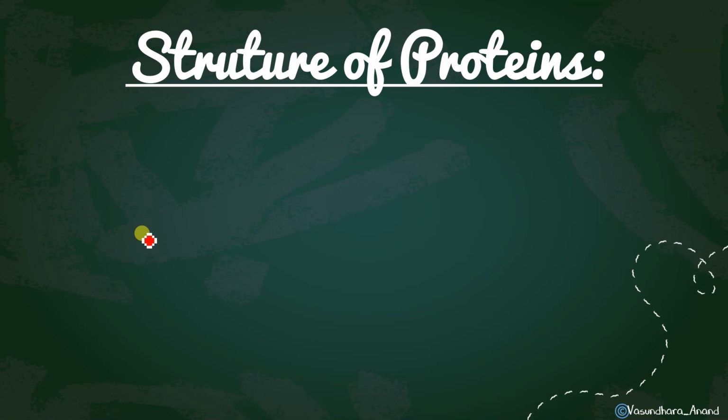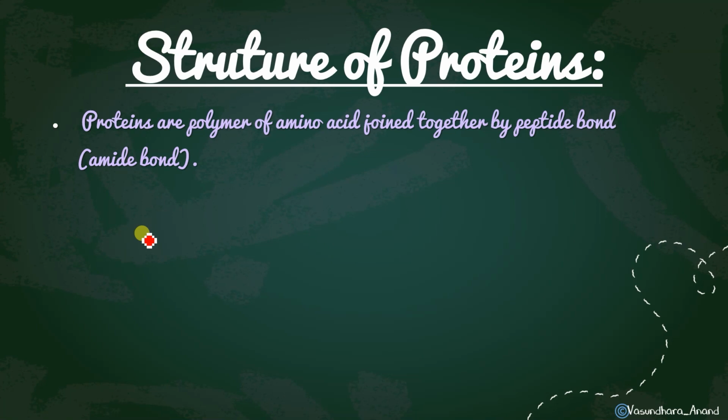And which type of bond does it form? That is called peptide bond, which is also an amide bond. You have done in polymers that amide linkage, ester linkage. So this can be a condensation polymer which is having an amide linkage, amide bond. So proteins are the polymer of amino acid joined together by peptide bond. That is called amide bond. And how it forms, let me explain you.